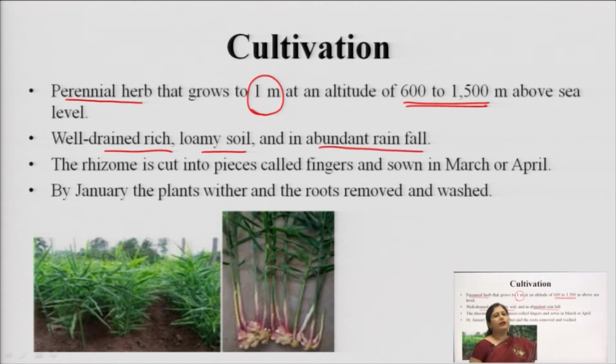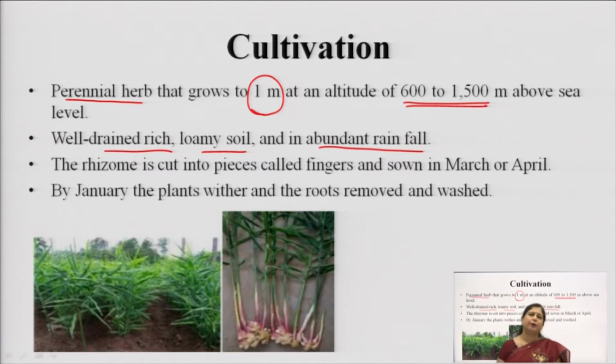So loamy soil is generally considered to be a very fertile kind of soil, and it should be well drained. The water should not be stagnated in that soil, and it should have abundant rainfall also. So water is required, but stagnation of water is not required. Okay. Then the plant grows very easily for cultivation.